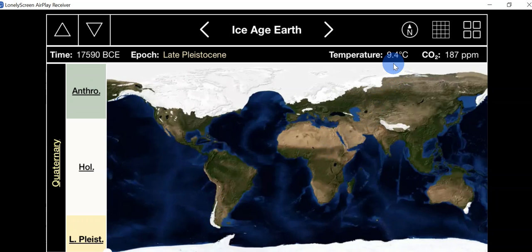The average temperature over Earth was around 9 degrees C. And there was a lot less carbon dioxide, 187 parts per million. And you can see that, for example, North Africa was much warmer than most of Europe and so on. Actually, it was a pretty good temperature. Life was thriving in Africa and so on.